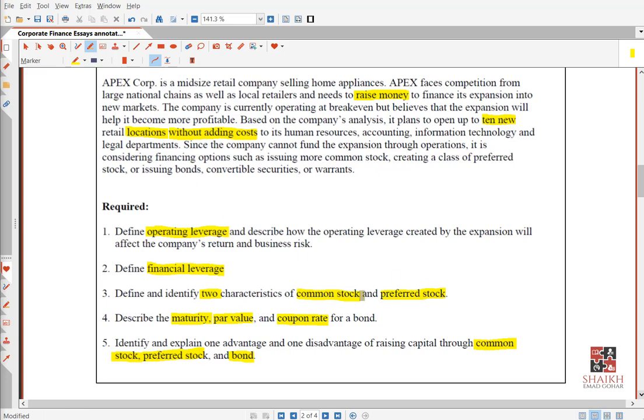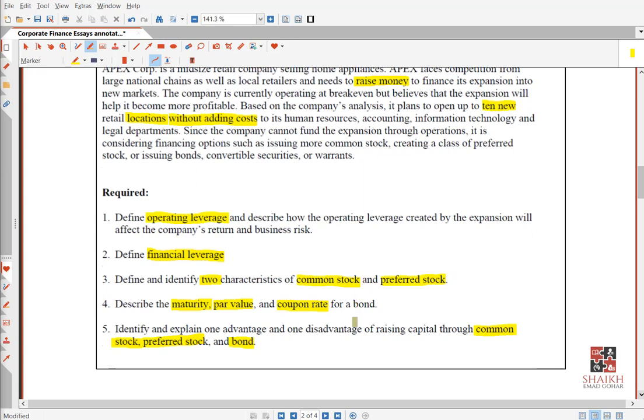Fourth, describe the maturity, par value and coupon rate for a bond. Very nice. Now see, some people will become over smart. They will say, what is a bond? They will tell the examiner what a bond is. There is no need to tell the examiner what a bond is. He knows already. Because he didn't ask you. He is not saying define bond. Why are you telling what a bond is?